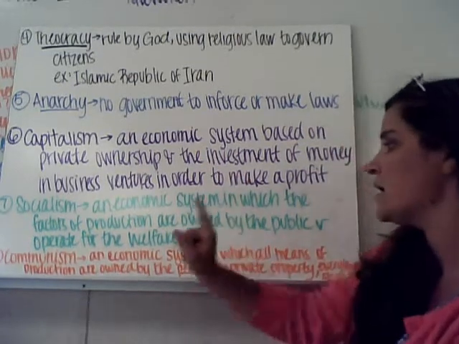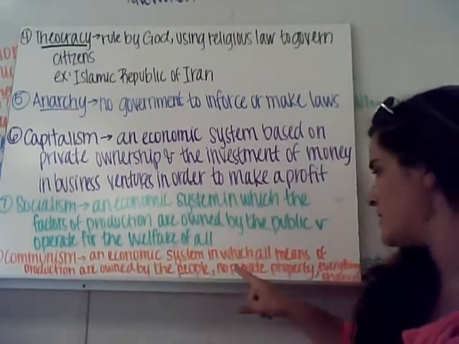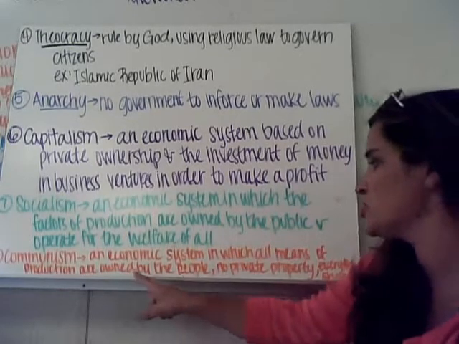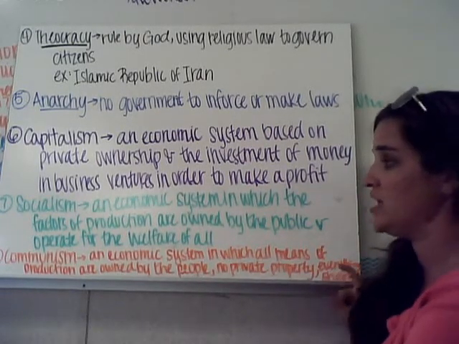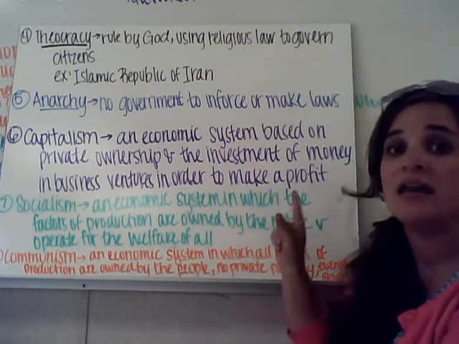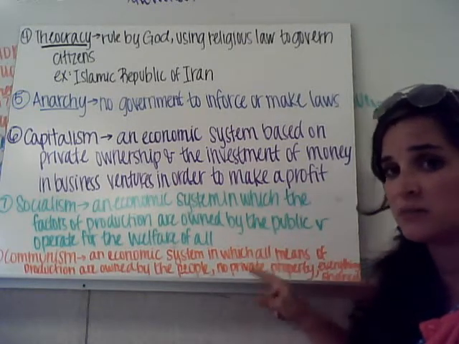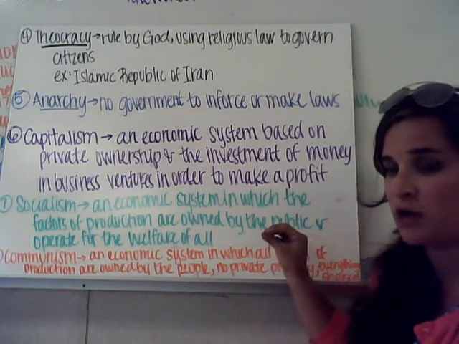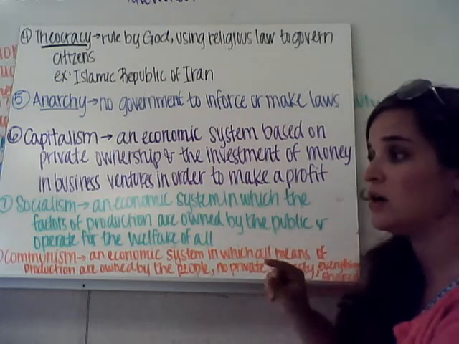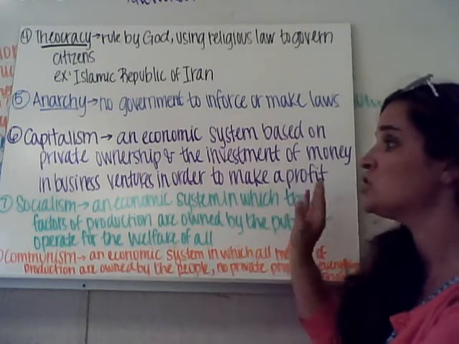Okay? Communism is an economic system in which all means of production are owned by the people, no private property, and everything is shared. Okay, now socialism and communism sound similar, but they're not the same.